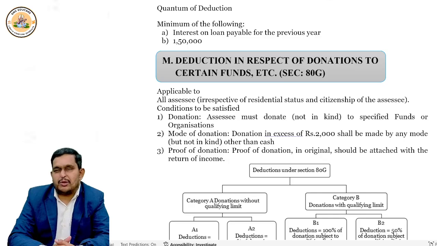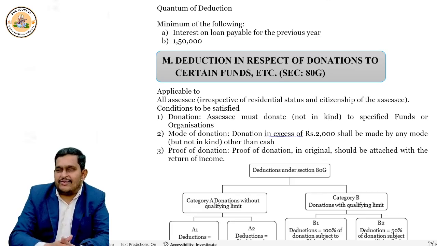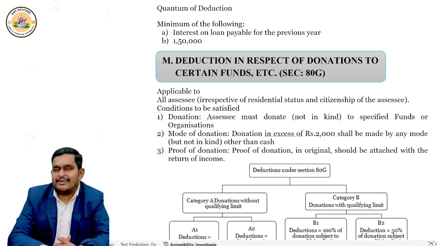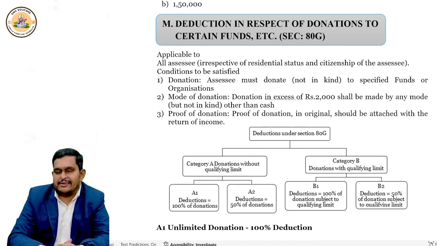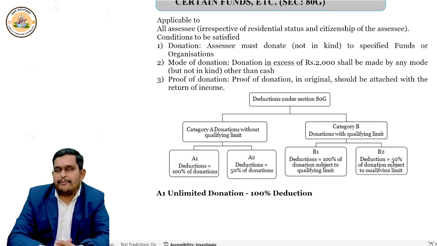That means, suppose I gave 1 lakh rupees donation to the National Defence Fund. Then the entire 1 lakh will be allowed as deduction. That's what they said here in A1. But suppose something is covered under A2 and I gave 1 lakh donation to that organization, then only 50%, that means 50,000, is allowed as deduction for me.